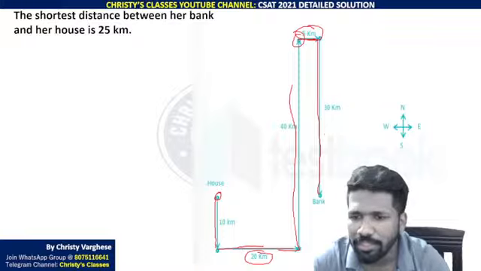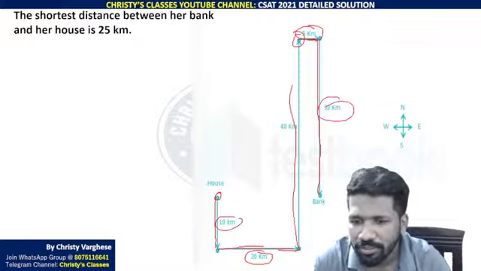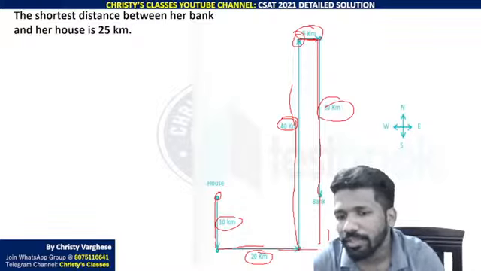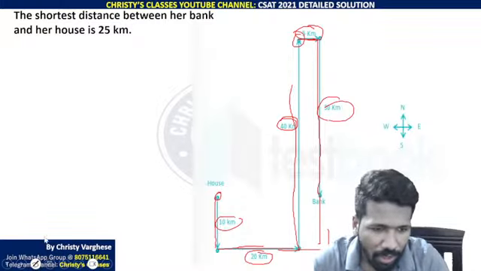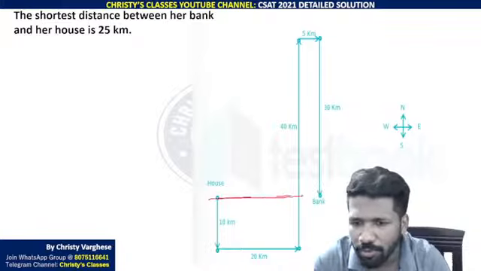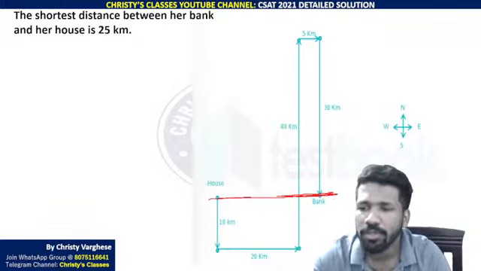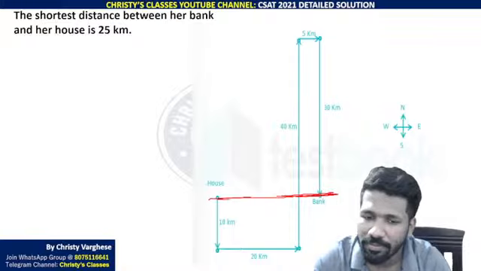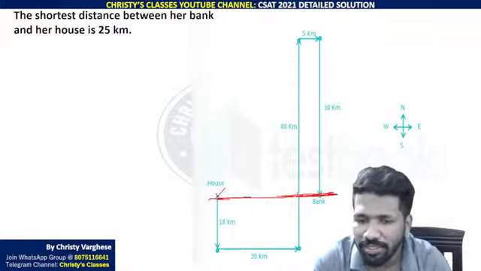30 km. Look at this. This is 30. This is 10. So 30 plus 10 is 40. This is 40 also. That means she will be on the same horizontal line. Her bank and her house will be on the same horizontal line. Same horizontal line means if you find the horizontal distance, that is enough.